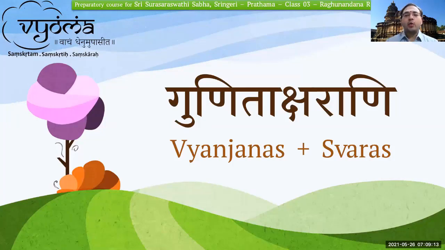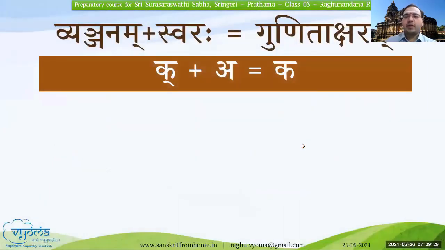These letters are Gunitaksharani. Aksharam, Aksharani is the plural. So these letters are the Gunitaksharas. Now let us learn how to read, how to write, and how these Gunitaksharas are formed. As an example, let us take the first letter of the Vyanjanas, which is Kakara, K, and then we will use various Swaras, all the Swaras, and we will form the Gunitaksharas.